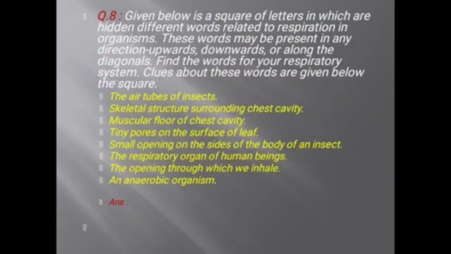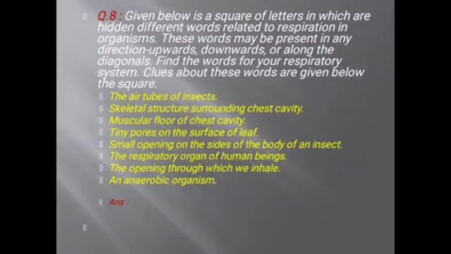Now question number 8. Given below is a square of letters in which are hidden different words related to respiration in organisms. These words may be present in any direction, upwards, downwards, or along the diagonals. Find the words for your respiratory system. Clues about these words are given below the square.